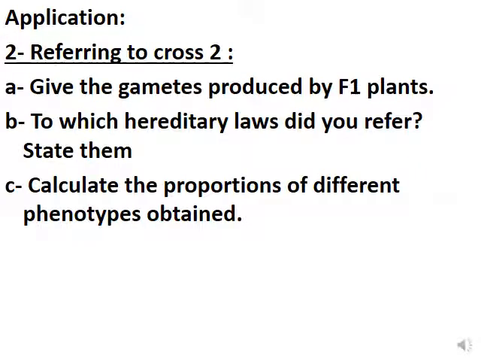Now moving to the second cross, cross 2, F1 with F1. They want you to give the gametes produced by the F1. F1 are SW, so they give two types of gamete: S and W, 50-50 or half-half. It depends.